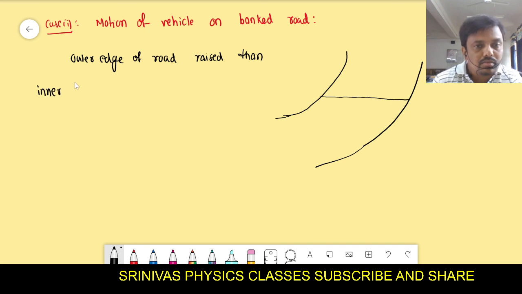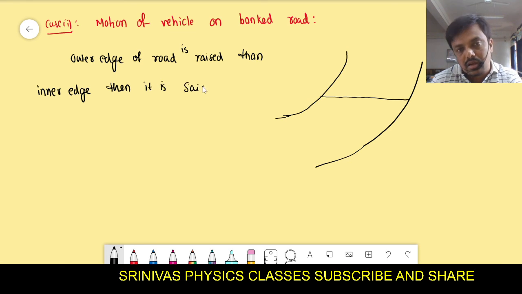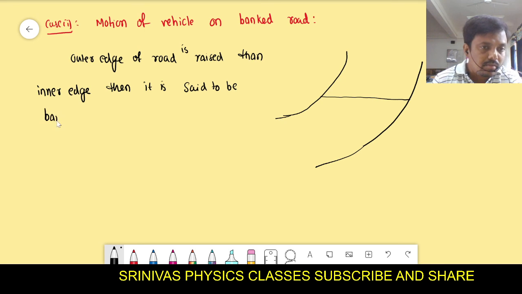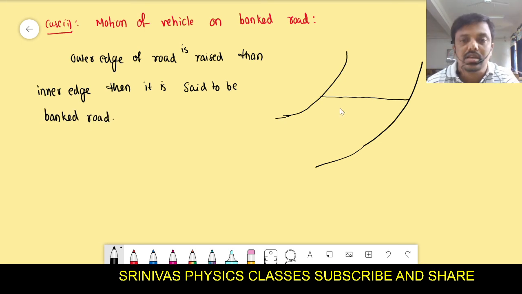If the outer edge of the road is raised than the inner edge, then it is said to be a banked road. Banked road means the outer edge of the road is raised than the inner edge. Like this, the road will be there, right? You see this? The outer edge is raised.